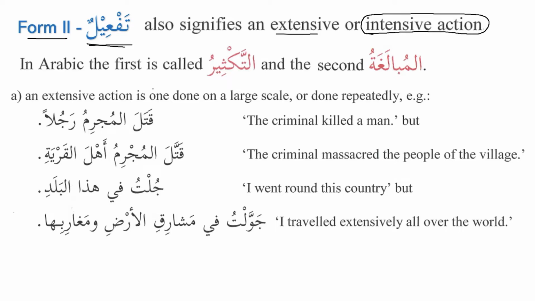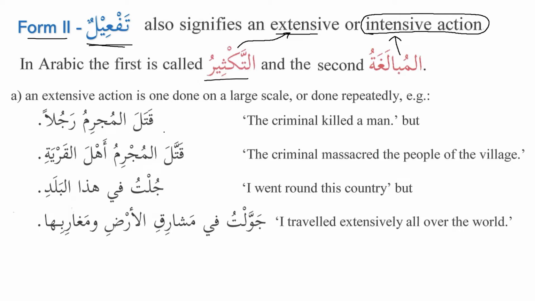Let's see over here. In Arabic, the first is called at-takthiru. Yani extensive action is called takthir. So takthir means kathara yukathiru takthiran, to do something or to make something happen in abundance. And then we have balagha yubalighu mubalaghatan. It is intensive, something that is exaggerated. So mubalagha means to exaggerate something.